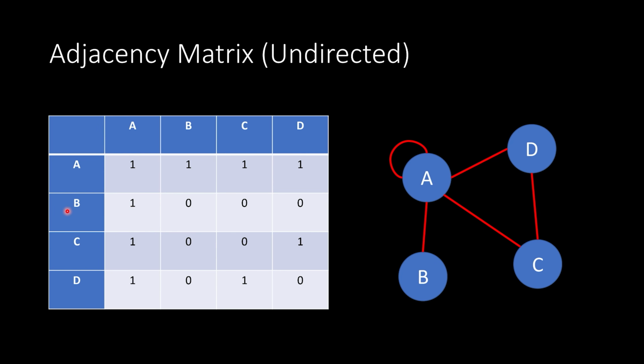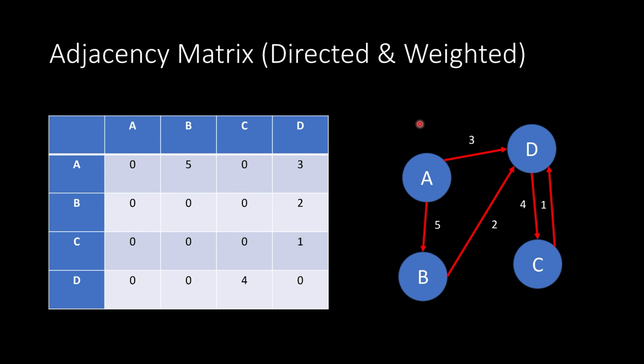Okay, going to B now. So now we're in the next row. We're looking at B and then A. So from B to A, there is an edge. Again, this is because it's an undirected graph. So we're going to essentially be duplicating the edges as we write them in this adjacency matrix. Okay, next we have B. So there's no edge between B and itself, no edge between B and C, and no edge between B and D. So we put 0s there. Moving on, we have C and A. So again, we can see we have an edge from C going to A and then from A going to C because this is undirected. You could continue going through this, but you can see that this represents the graph on the right-hand side. That's how we use this for an undirected graph.